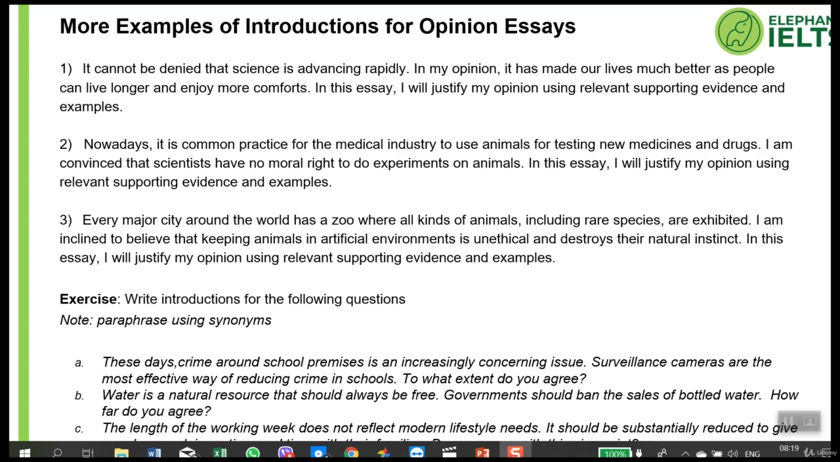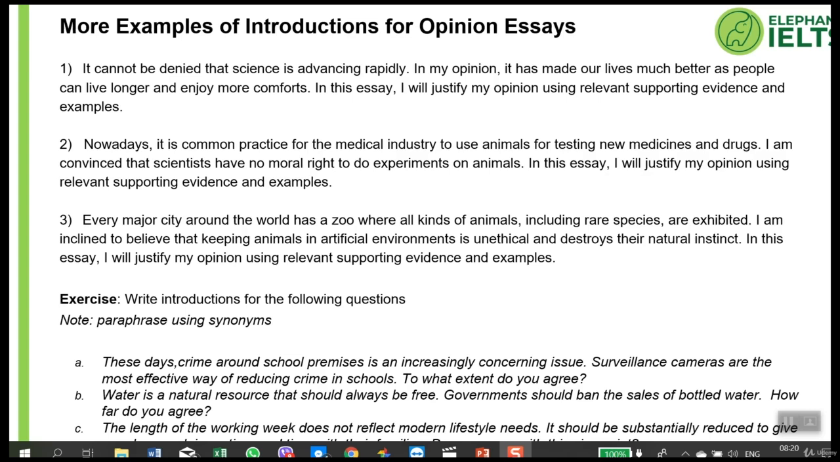What does the writer believe? Is he for or against science? It has made our lives much better as people can live longer and enjoy more comforts. So it's clear from the second sentence what the writer believes. And then the thesis statement. In this essay, I will justify my opinion using relevant supporting evidence and examples.